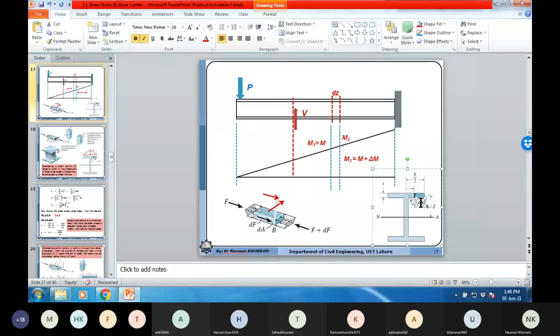So here we are assuming, further I need to change this.